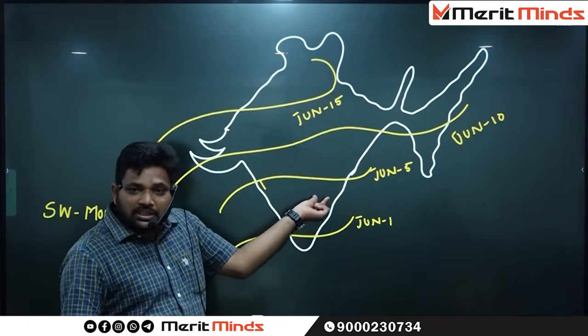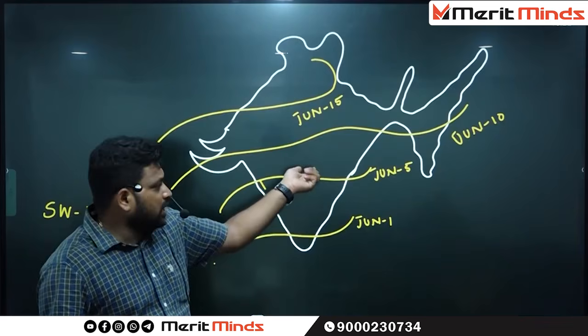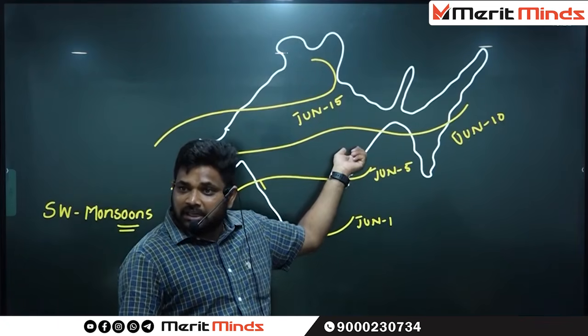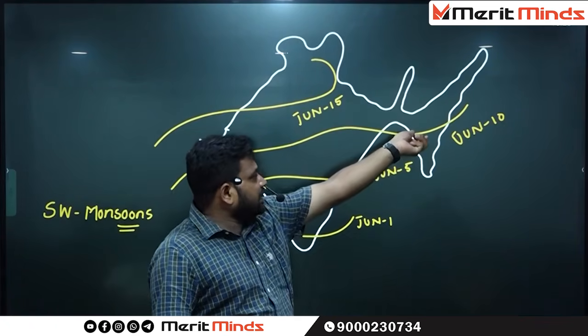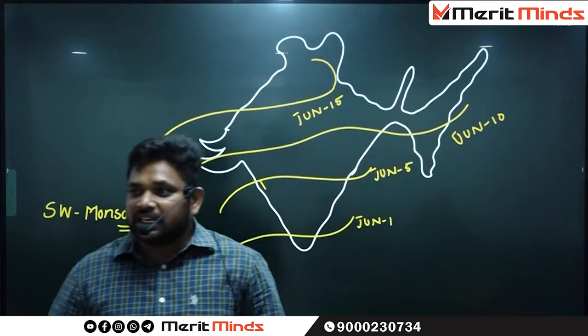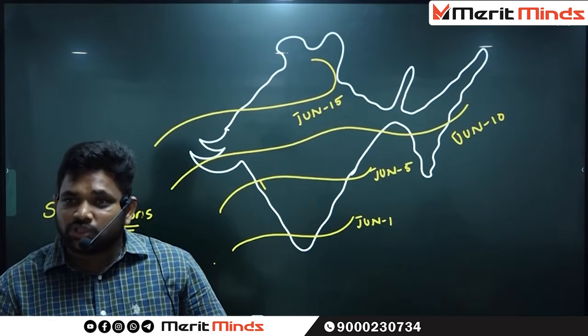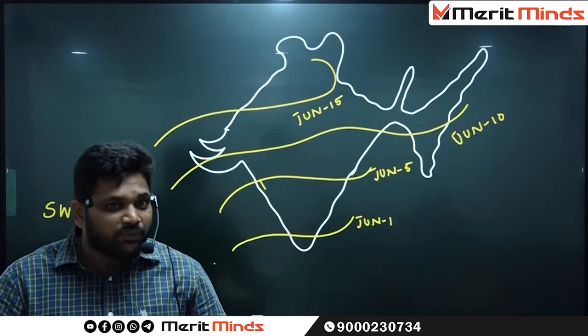Finally, it enters the Andhra Pradesh coast, especially the Krishna Delta, Godavari Delta, Mahanadi Delta, and some of the winds directly enter the northeastern states, especially areas like Garo, Khasi, and Jaintia, giving almost 1500 centimeters of rainfall.